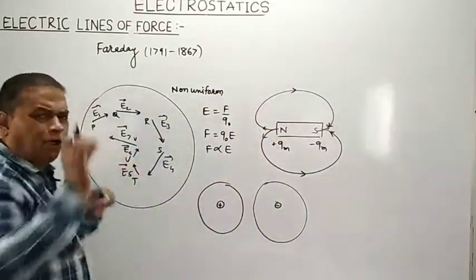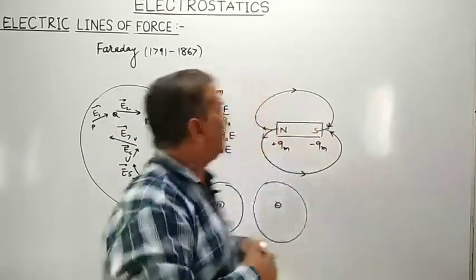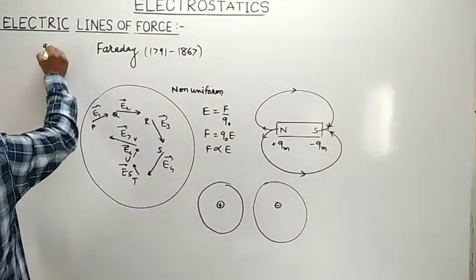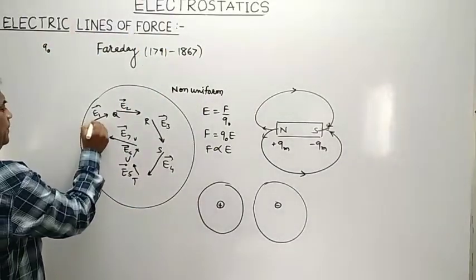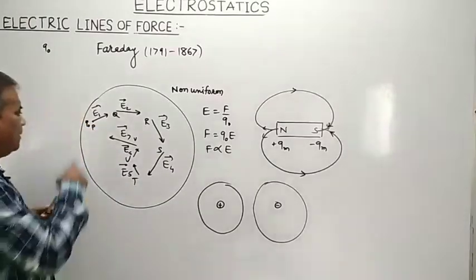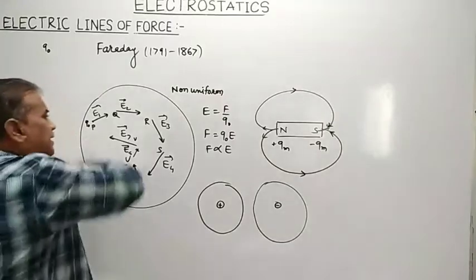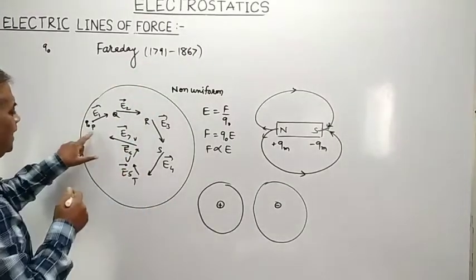So in the region of non-uniform electric field, let us consider that a test positive charge Q0 is brought from infinity to point P. As soon as that test positive charge Q0 is kept at point P, what is the force acting on that charge?